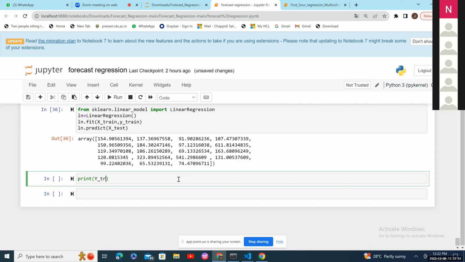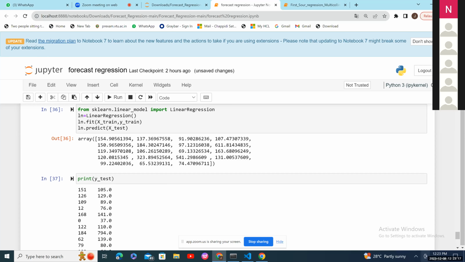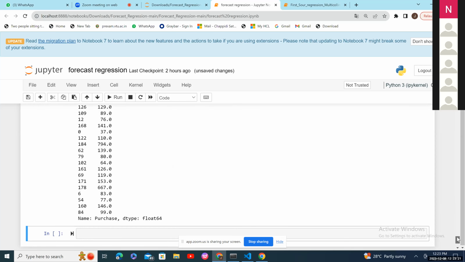Small y. Normally X we will be treating as capital X and the target feature we will be treating with small y. Yes, sir. It's up to you. There is no specific rule, but normally people used to follow it like this. So that's why it's used in that format only. Execute it. This is the output, you got it.